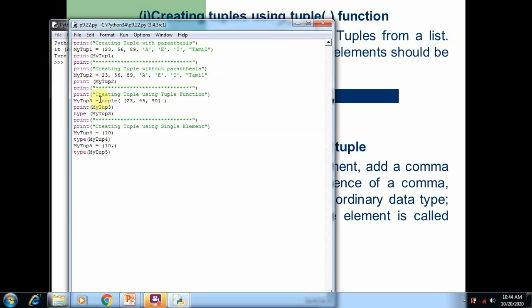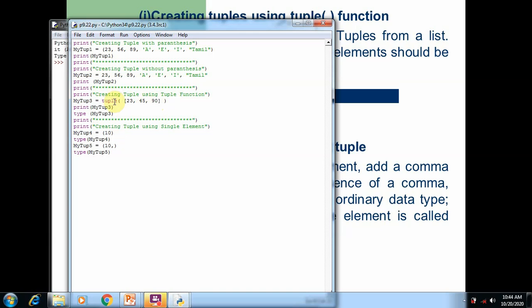The third method is creating a tuple with the tuple function. So here you can see my tuple 3 is equal to, we use the tuple function, and within the parentheses we add the elements. When we add elements using the tuple function, the elements must be added within square brackets. So what is the condition?